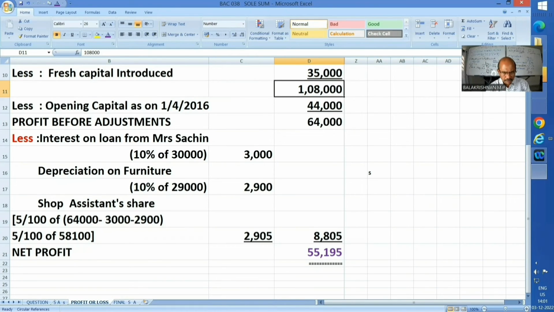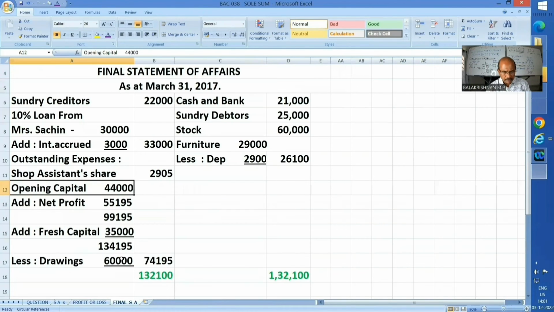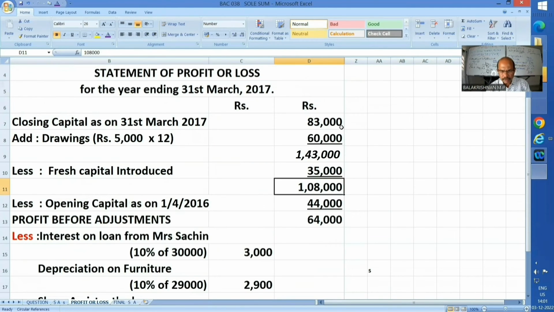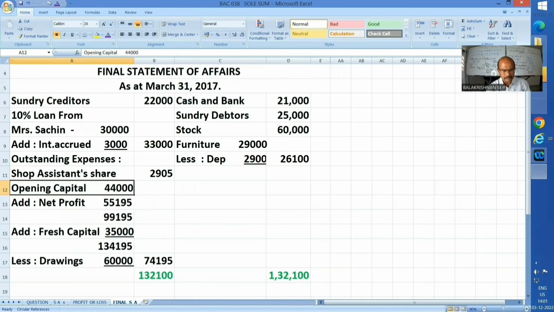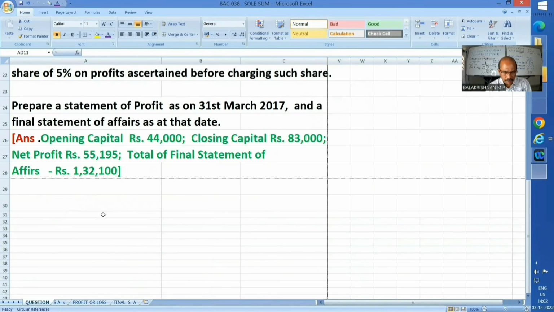So that also we added, and less drawings. Drawings also we have shown here, no? Yes. That's all. So we have prepared a final statement of affairs that is nothing but the ditto of a balance sheet as is prepared in case of a double entry system. Let's check whether this amount is agreeable to the answer. Yes, that is also correct.